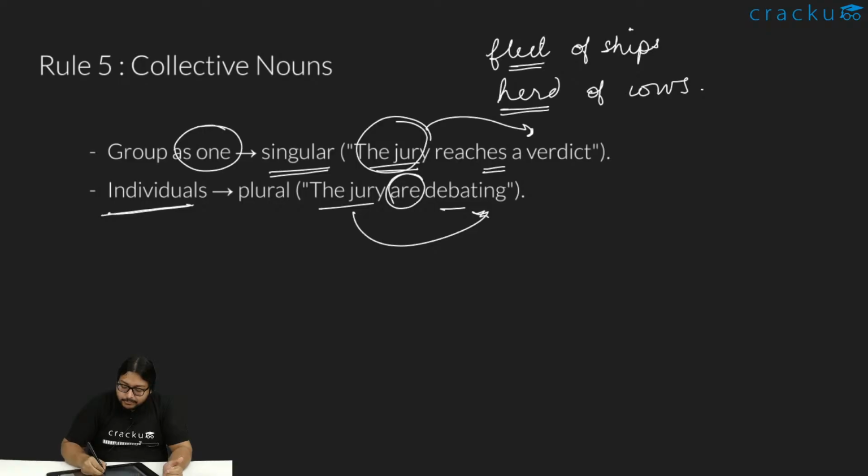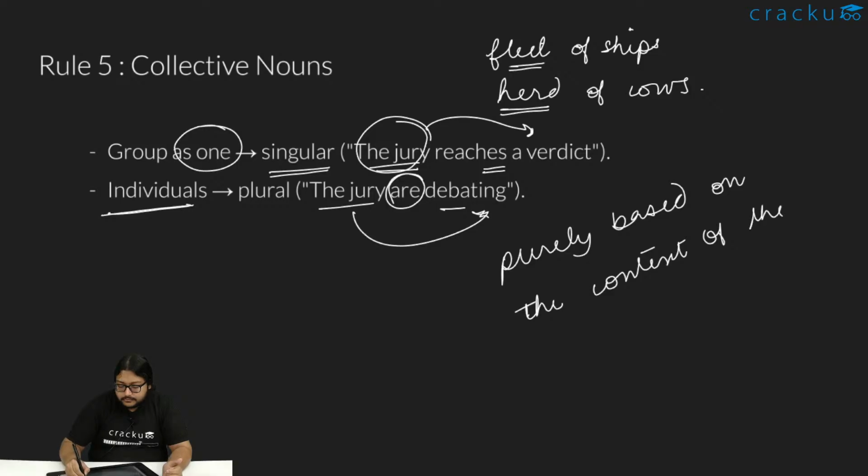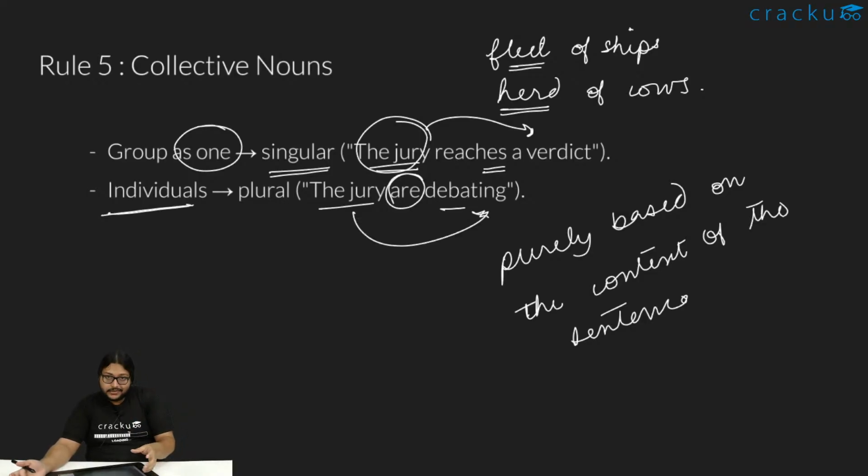So this is purely based on the context of the sentence. Right, so whatever the sentence is demanding, we have to essentially understand that and then identify if they are treating it as a single unit, or if they are treating it as randoms.